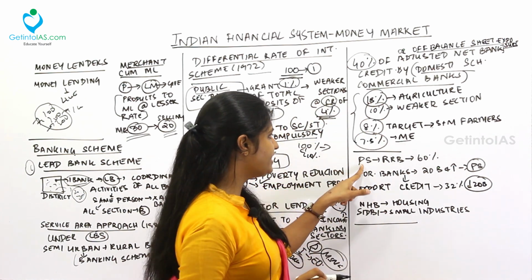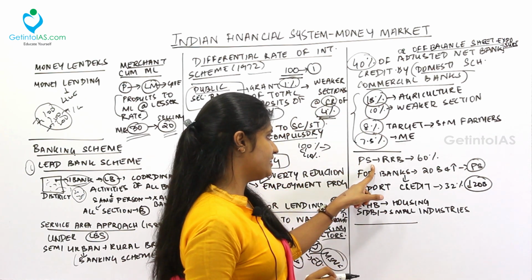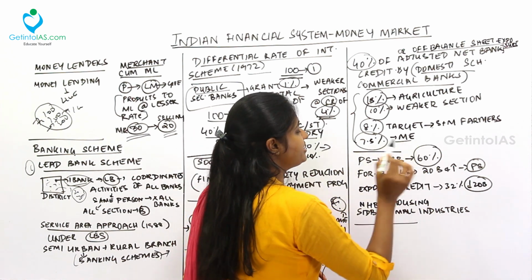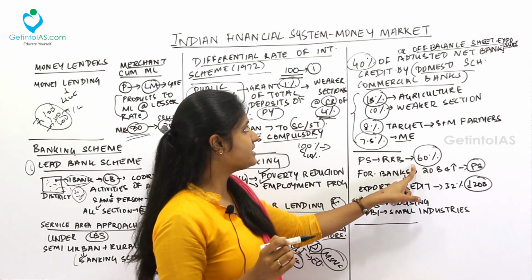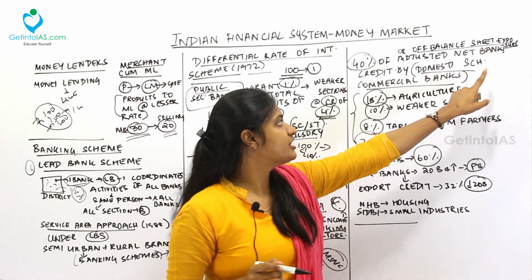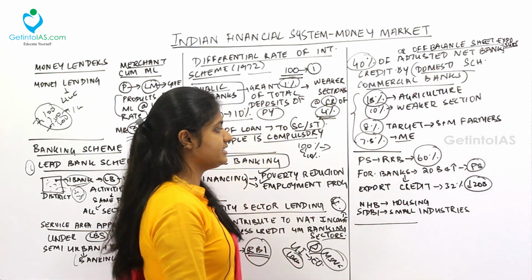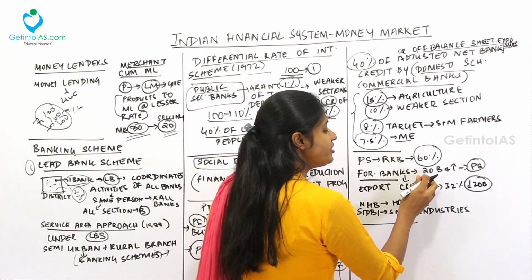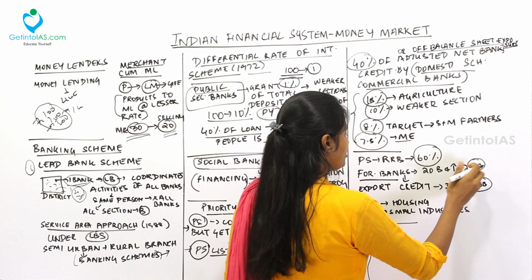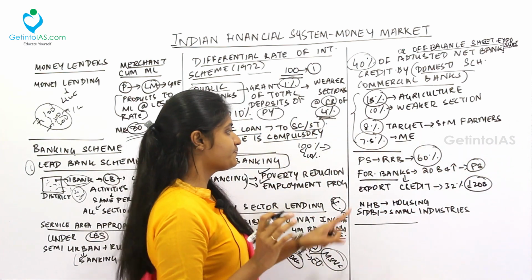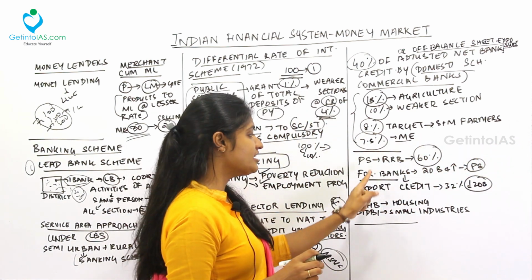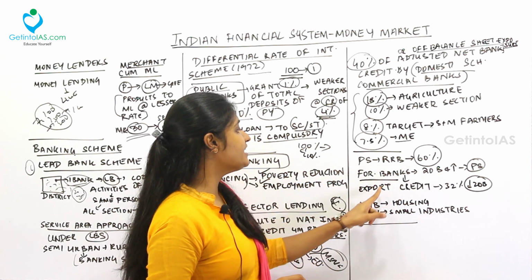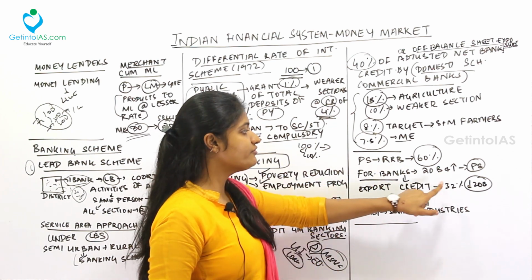Fine. Next, the priority sector lending for RRBs should be up to 60%. For the domestic scheduled commercial banks, it is 40%. For foreign banks which have more than 20 branches, the priority sector lending is decided. For example, foreign banks which have less than 20 branches have to give export credit of 32%.